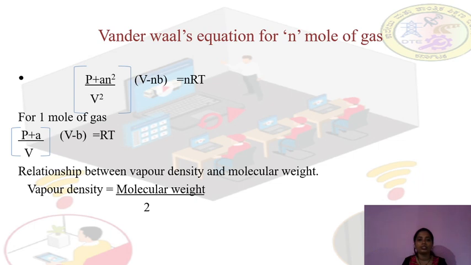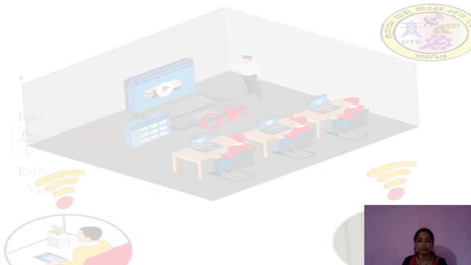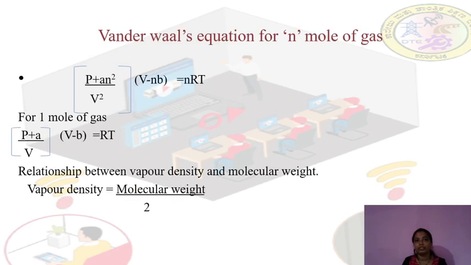Now there is a relationship between vapor density and molecular weight: vapor density is equal to molecular weight divided by 2. In this part we studied the ideal gas, real gases, the kinetic theory of gases, and the deviation of real gases from ideal behavior.